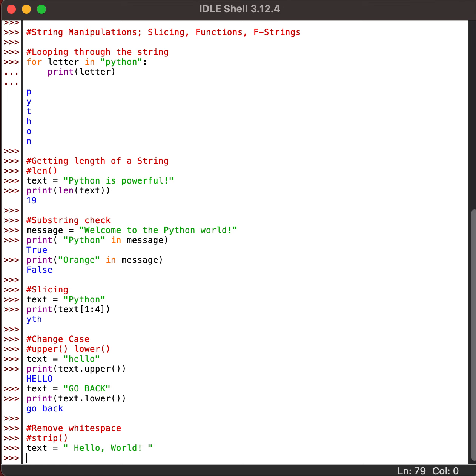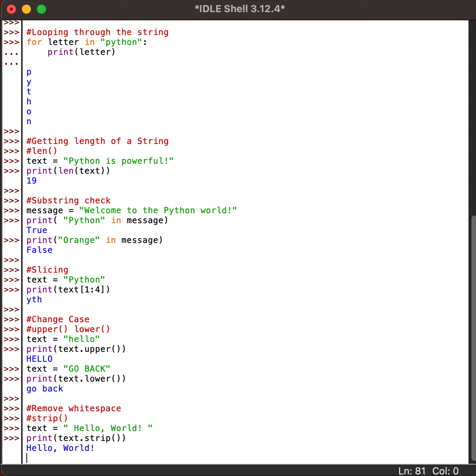So as you can see here, before starting H, I have taken a space. After exclamation, I have a space. Now if I want to remove those extra spaces here and there, what you can do is text dot strip.